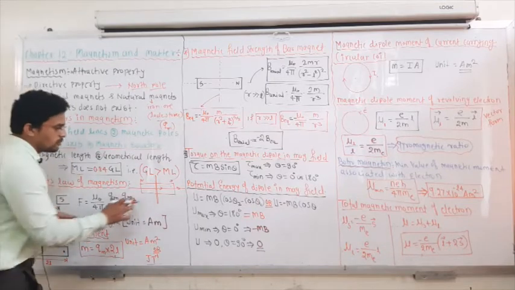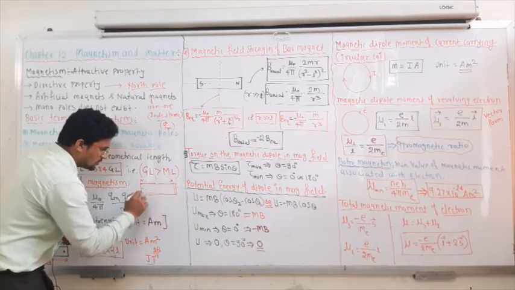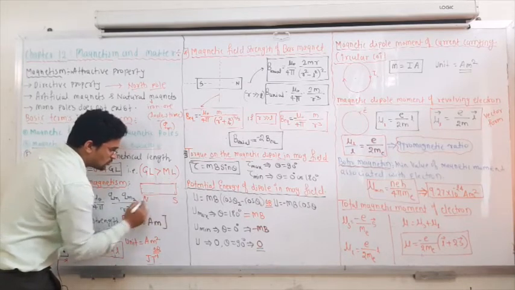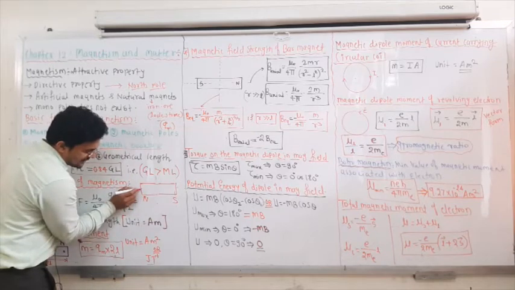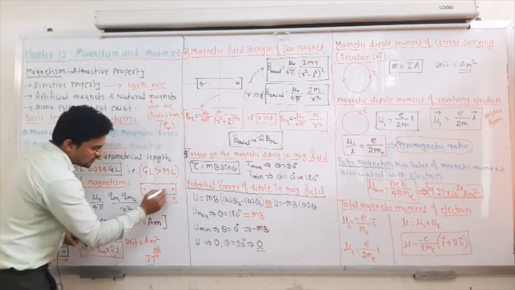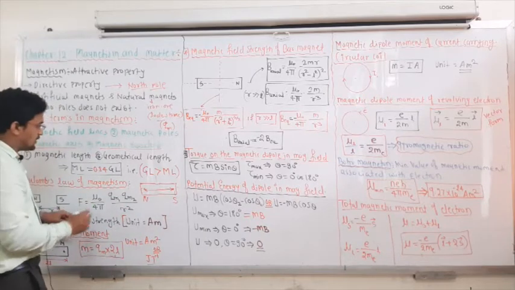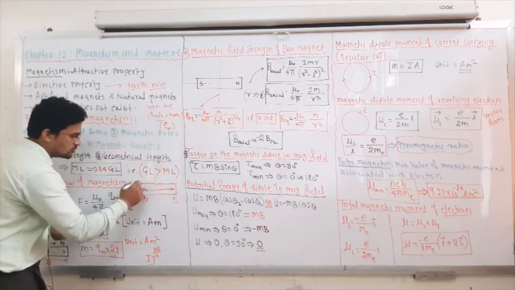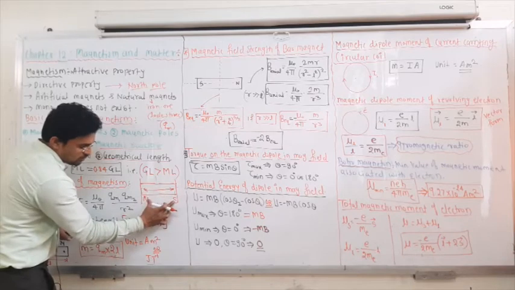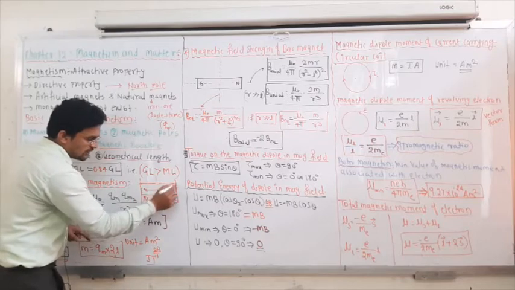The next term is magnetic length. If you consider this as a magnet, there is a north pole and a south pole. But this north pole doesn't reside exactly at the corner edge of this bar magnet. It is somewhere here, north pole and then south pole. This length from here to here is known as the magnetic length. Then there is the geometrical length, which means the exact edge to edge length, whatever the shape is.